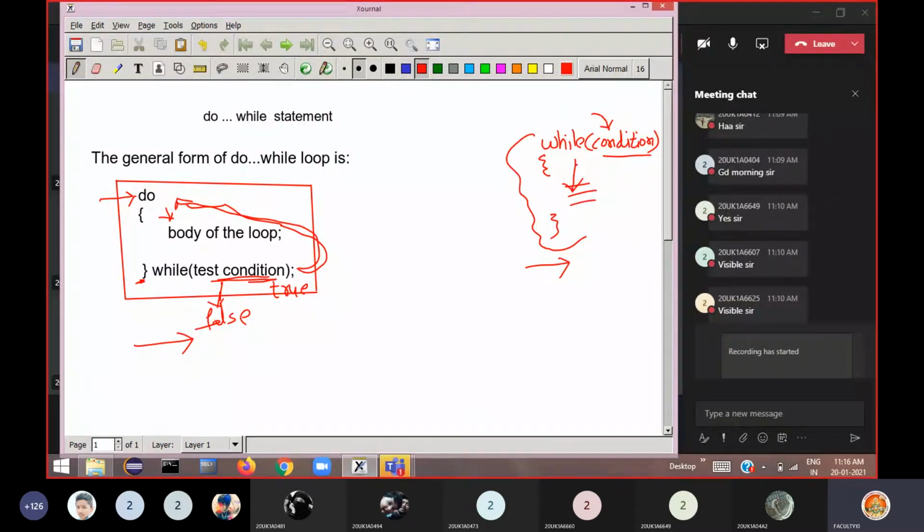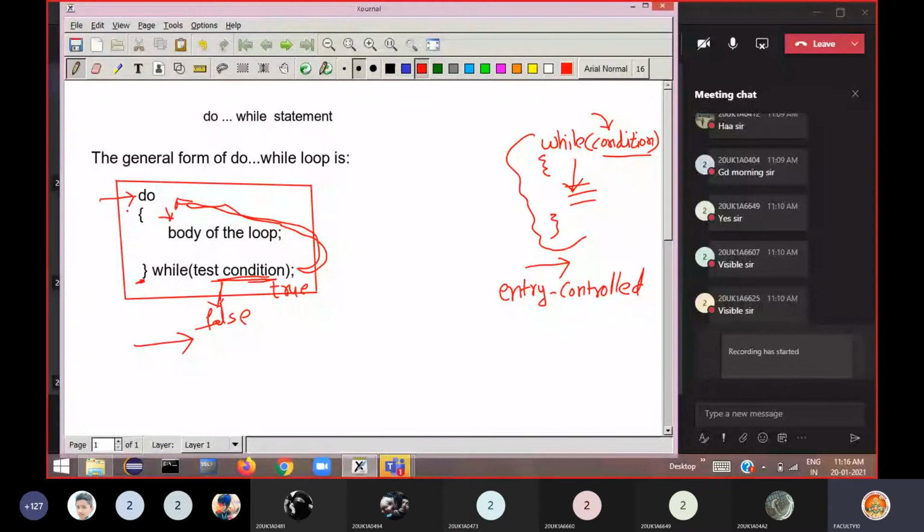That means whether to enter the body of the loop or not, we are deciding at the entrance. That's why this is called an entry controlled loop. While is called an entry controlled loop. That means at the entrance you are deciding whether to enter the loop or not.